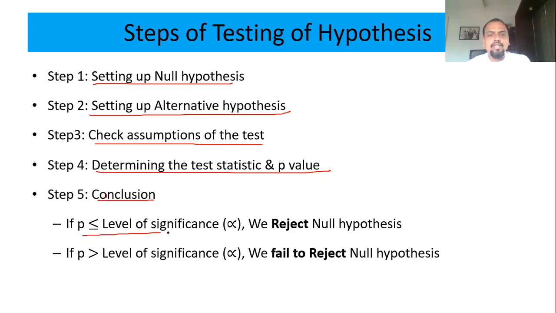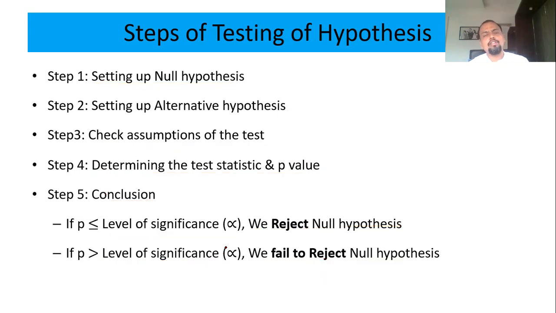If your p-value is less than or equal to alpha, we reject the null hypothesis. If p is greater than alpha, then we fail to reject, which means we accept the null hypothesis. In any hypothesis testing, follow these 5 steps: null, alternative, assumption checking, p-value or test statistic, conclusion.